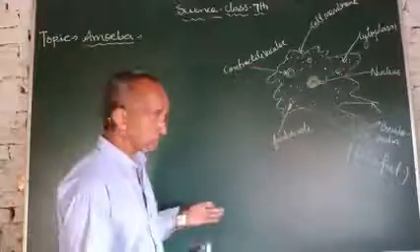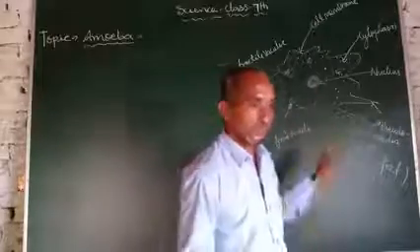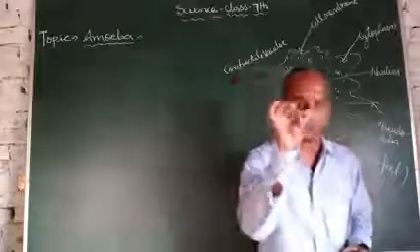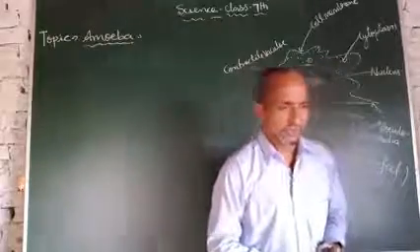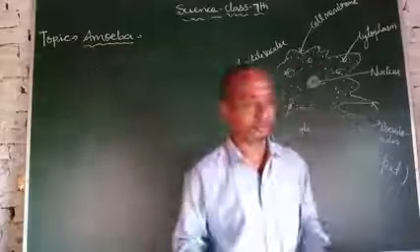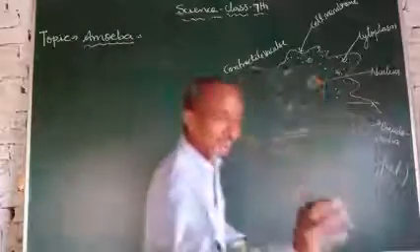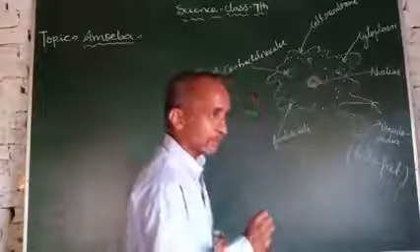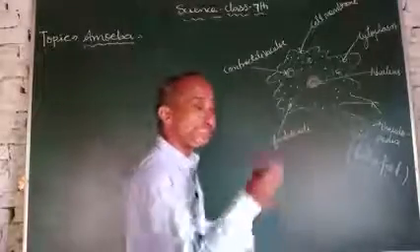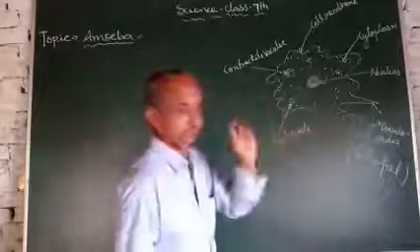First of all, we should know about the body structure of amoeba. Amoeba is a microscopic, very tiny animal which consists of a single cell, and it is the simplest animal. We cannot see it with the naked eye.